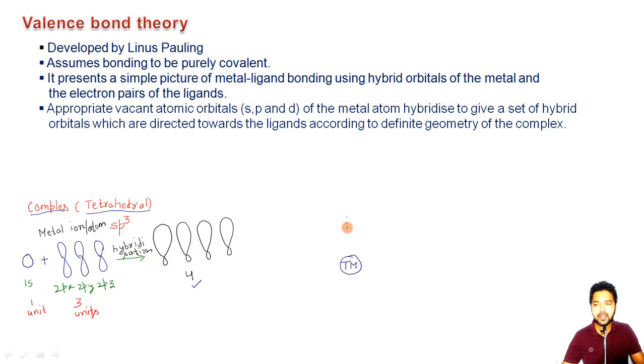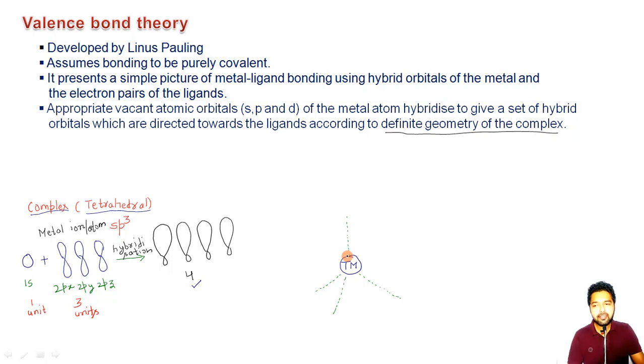It is like this, the first bond, the second bond, the third one here, and then the fourth bond here. So now all these four hybridized orbitals will be directed at a specific angle according to this definite geometry of the complex.